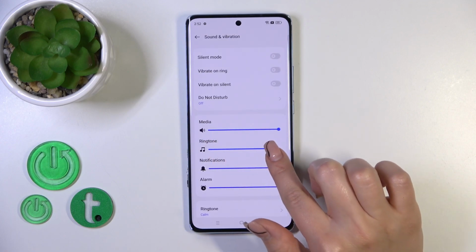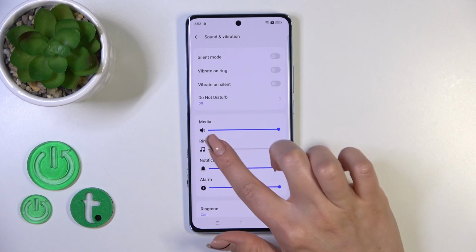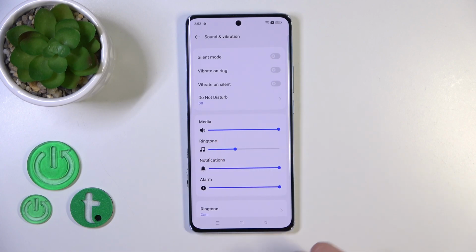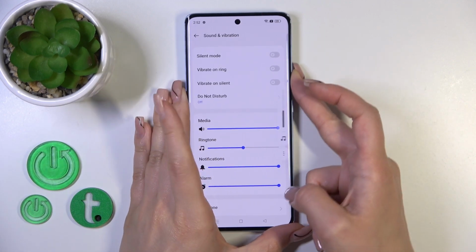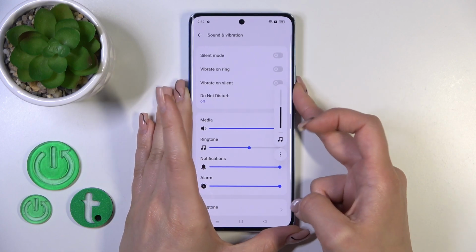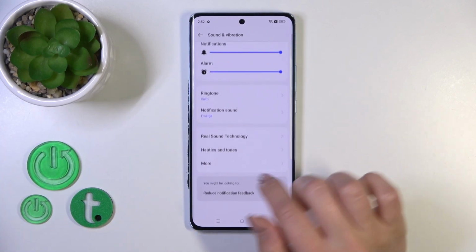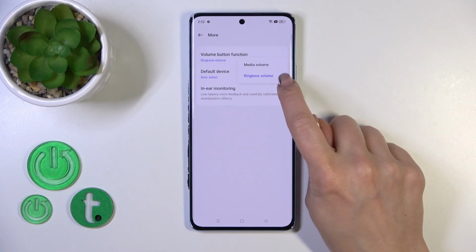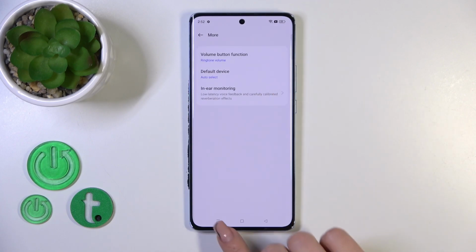To change the ringtone volume, hold and slide the dots to the left or to the right on the ringtone volume panel. Also, you can press the volume buttons up or down. But first, in the More section under Volume button function, you should switch Media to Ringtone.